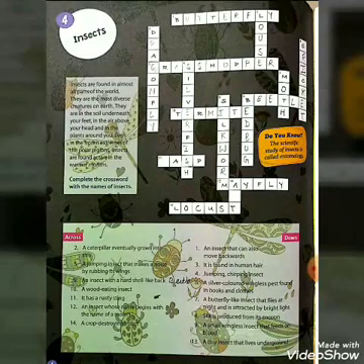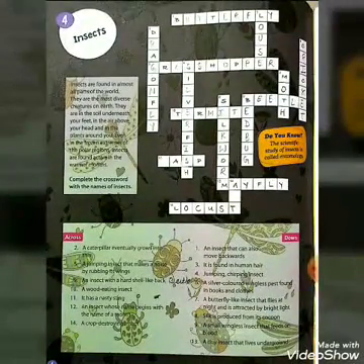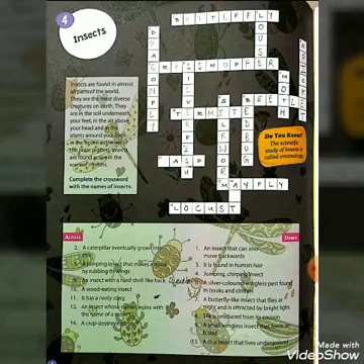Now, seventh one. A butterfly-like insect that flies at night and is attracted by bright light. What is the name of that insect? Your answer is moth, M-O-T-H, moth. Now next one, 8.